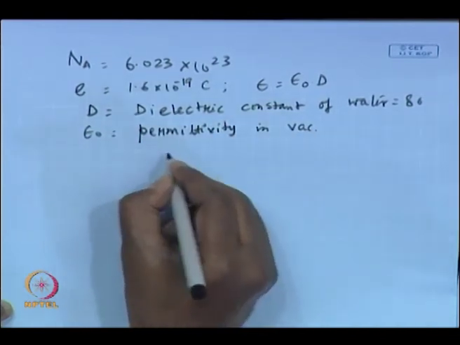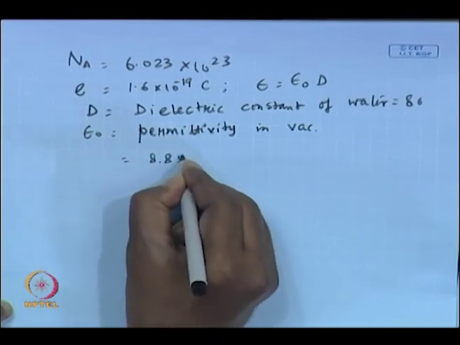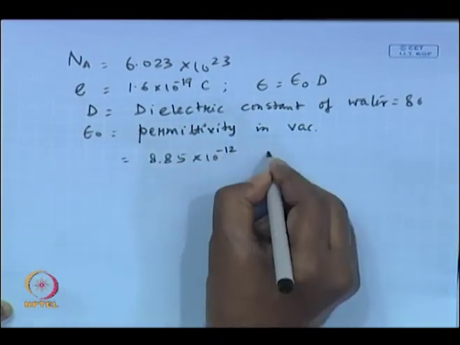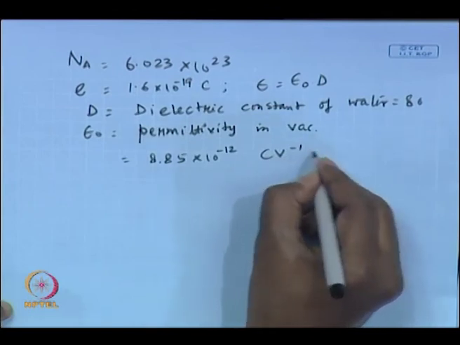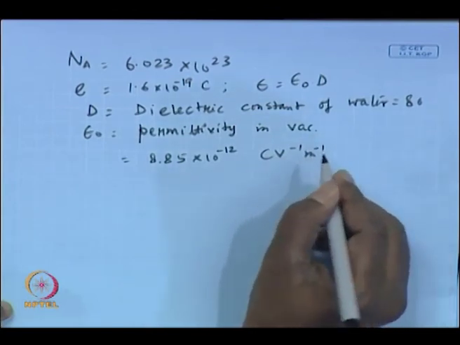And this value is 8.85 into 10 to the power minus 12 coulomb per volt per meter. Okay, that is the unit of it.